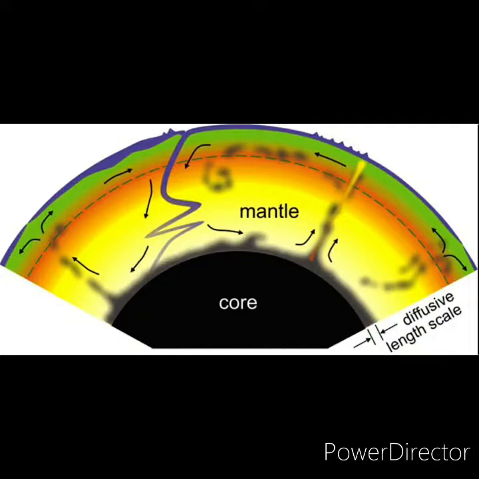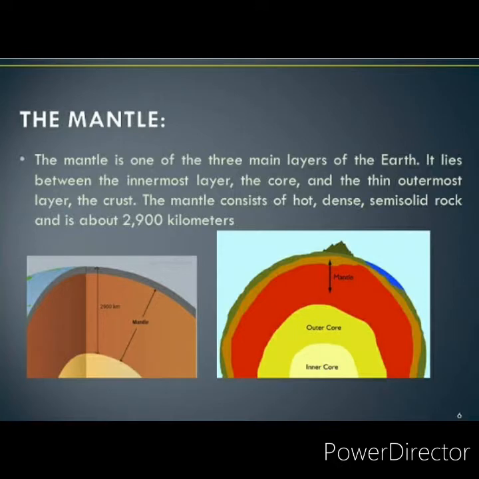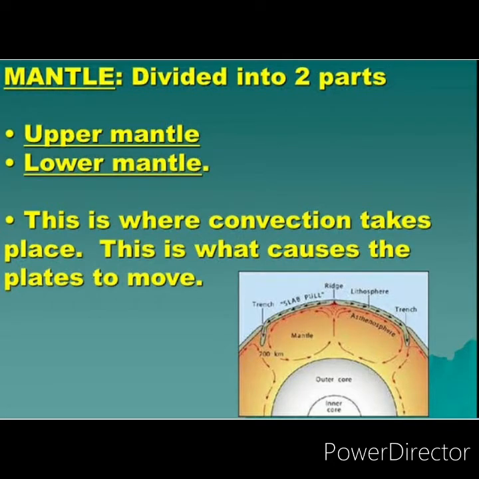Next, the second one is the mantle. The mantle is the second part of the earth. After the crust, we find the mantle. It is about 2900 kilometers thick. The upper part of the mantle contains rock, which is solid. But the lower part of the mantle is in the molten form. The rocks will be in the molten form.